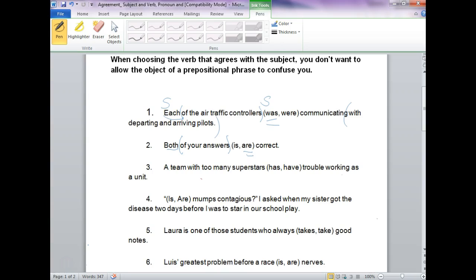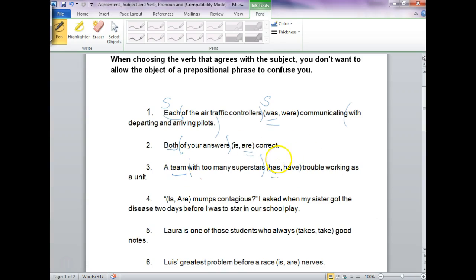Okay, number 3, a team with too many superstars. Mark off the prepositional phrase: with too many superstars. So now your subject is team, and that makes it easier to choose your verb. A team has. Okay, if you'd made the mistake and chosen superstars as your subject, which we know it can't be because it's in a prepositional phrase, you may have said have. And a team doesn't have.